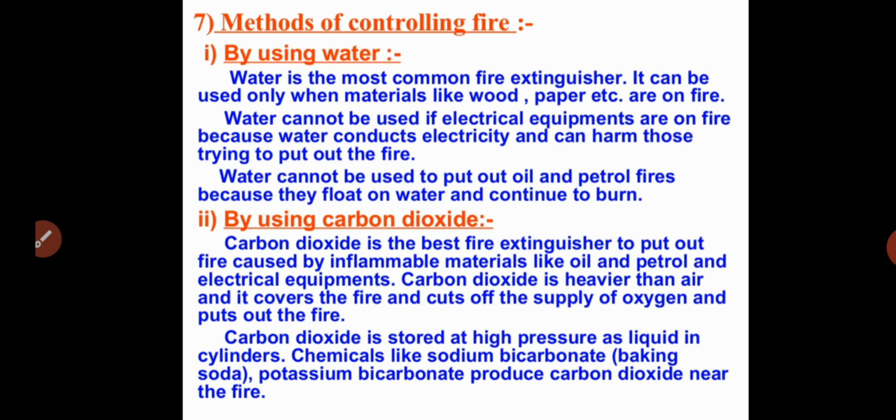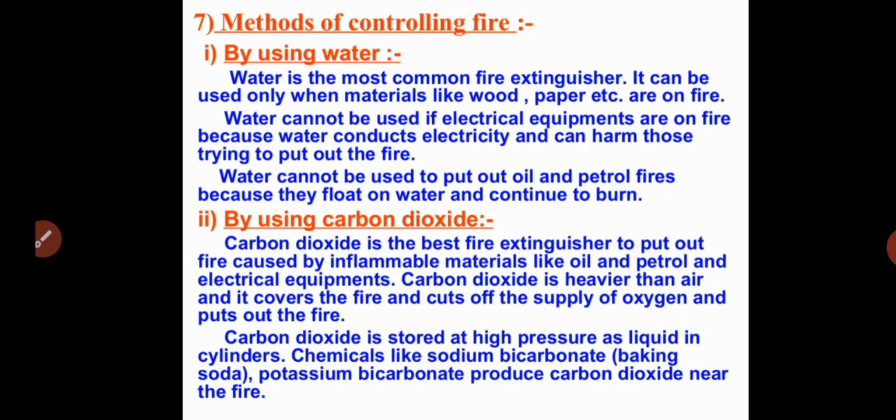Carbon dioxide is the best fire extinguisher to put out fire caused by inflammable materials. Inflammable materials are those that take very low ignition temperature to combust, like oil and petrol and electrical equipment.